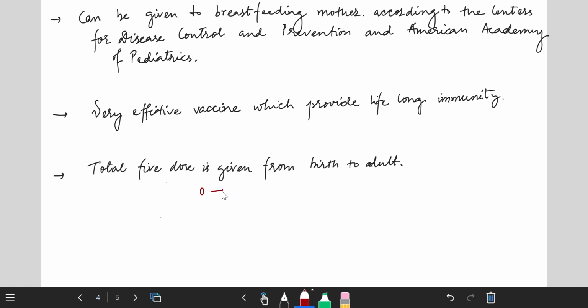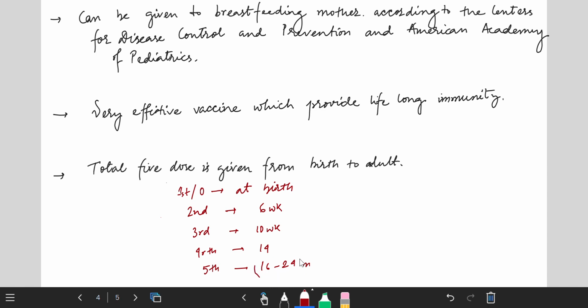The 0 dose, which is considered the first dose, is given at birth. The second dose is given at 6 weeks. The third dose is given at 10 weeks. The fourth dose is given at 14 weeks, and the fifth dose is given at 16 to 24 months. That is the booster dose.